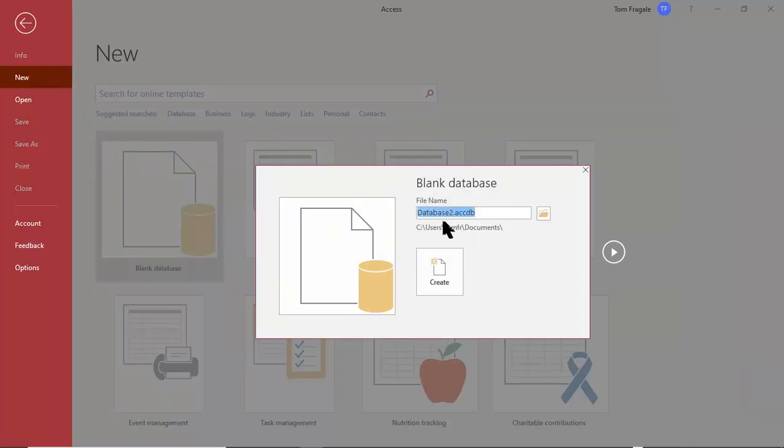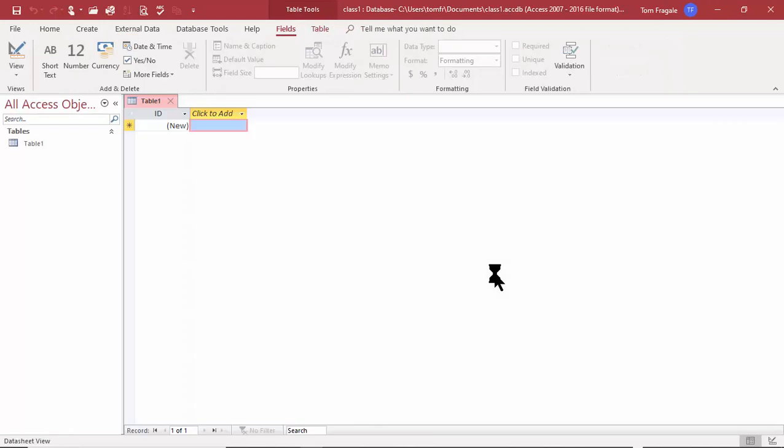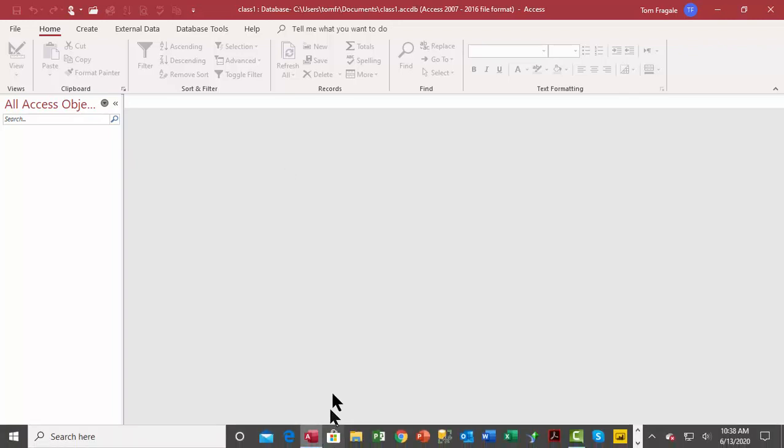Now, you want to give your database a name. Usually it's going to put it into the Documents folder. Of course, you can pick a different folder if you wanted to, but the default folder for Access is the Documents folder. So I'm going to go ahead and call this Class 1. And then I'll pick on the word Create. Now, when it first makes the database, it puts you right into a table. Well, I'm not ready for that yet, so I'm going to close that window. And now we're in the blank database.